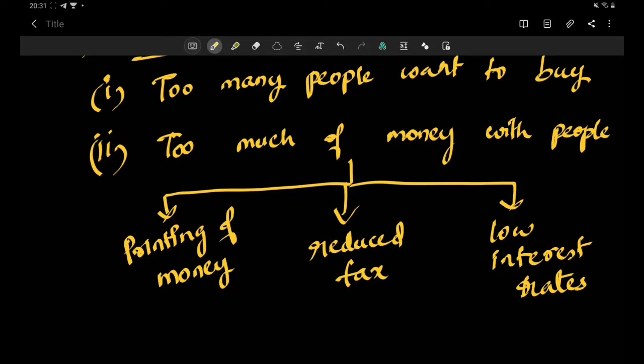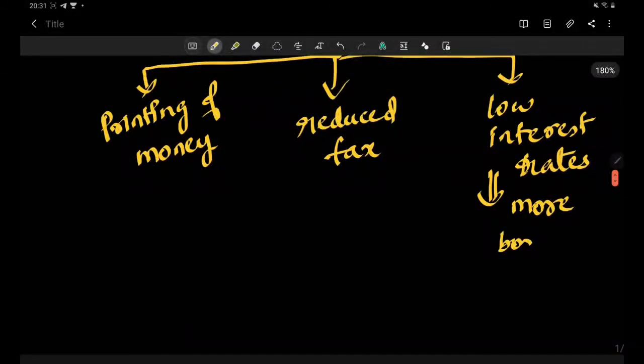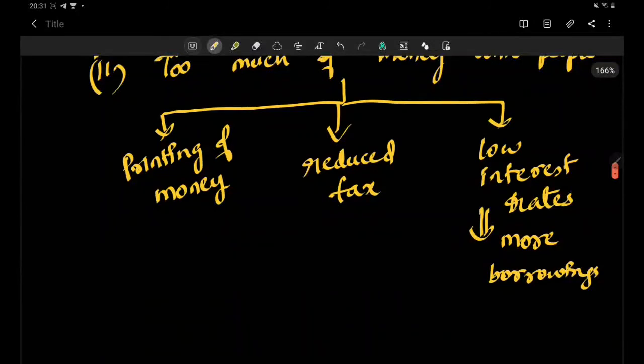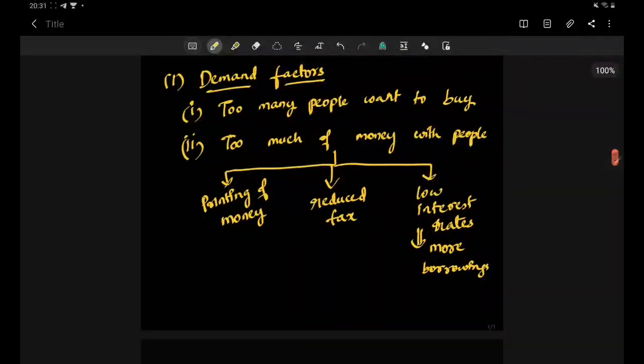So when there are low interest rates, people tend to borrow more. So this implies more borrowings. When there are more borrowings, obviously there will be more spending in the economy. When there is more spending in the economy, there is more money in the economy. And when there is more money in the economy for the same amount of goods, the price level increases.